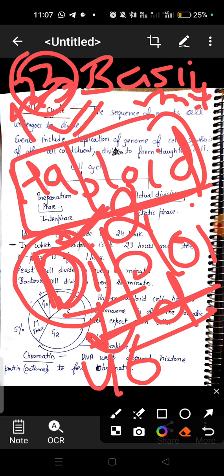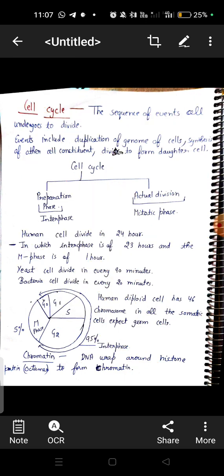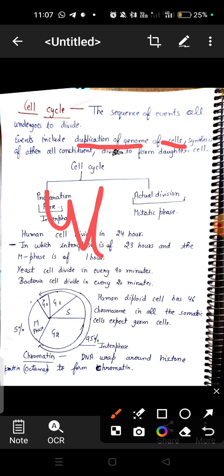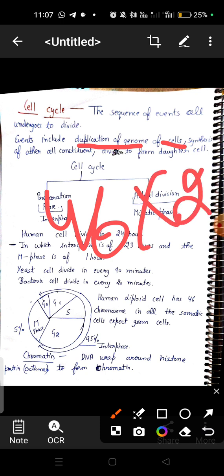So what are the events that are repeated in the cell cycle? These events are duplication of the genome of the cell. If in a human cell there are 46 chromosomes, then they will duplicate during the cell cycle and become 46 into 2.